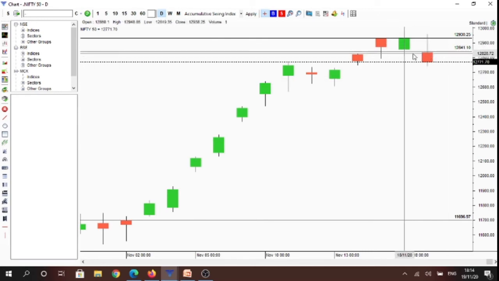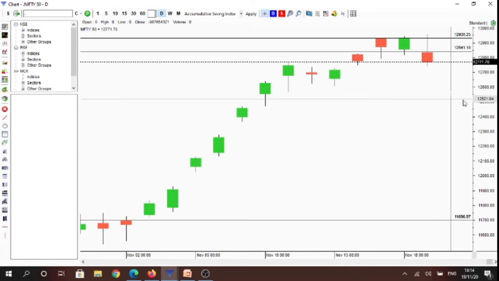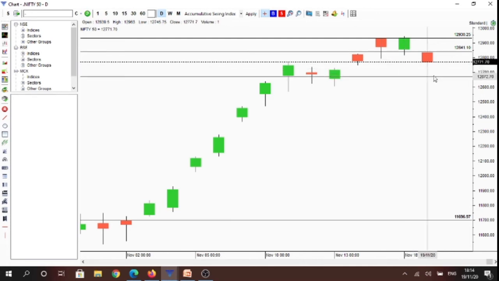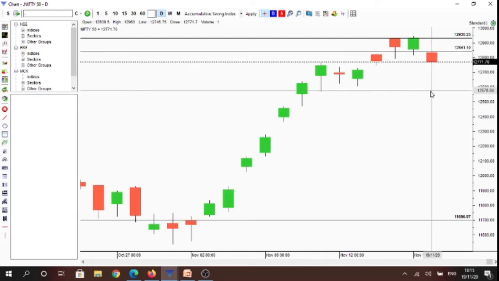So as long as the market was above the 12,839 level, in that scenario the market was under the control of buyers on the daily time frame as well as the monthly time frame. However, below the daily open of 12,839 levels, the market had two time frames under the control of sellers, that is the weekly time frame as well as the daily time frame.